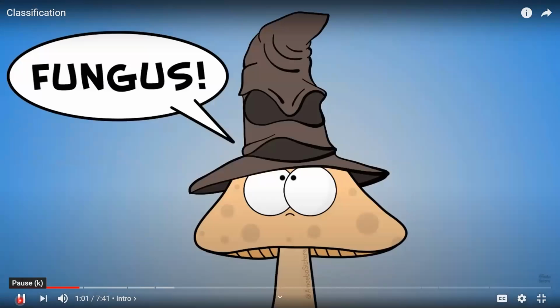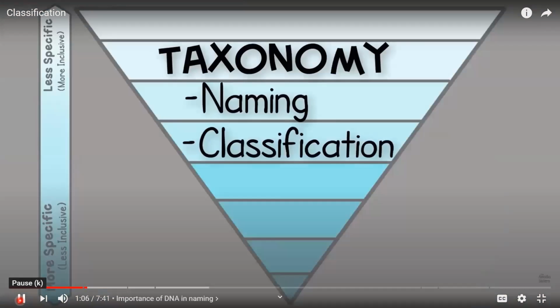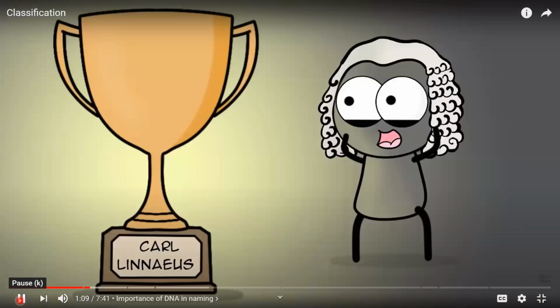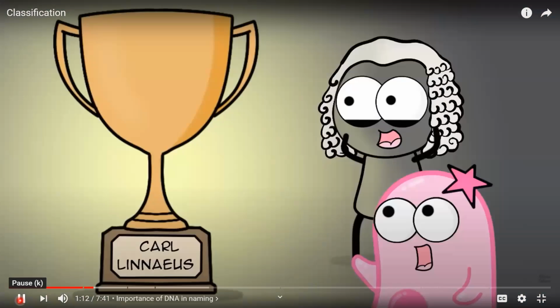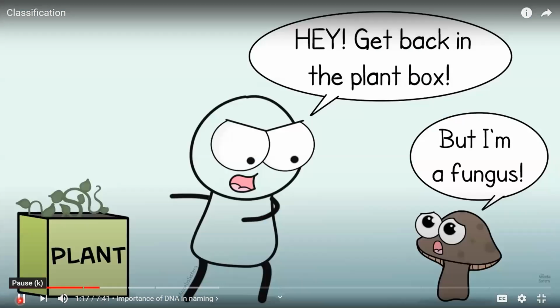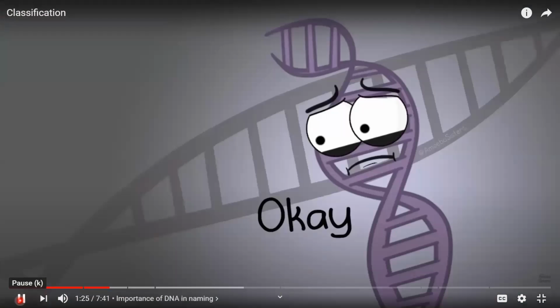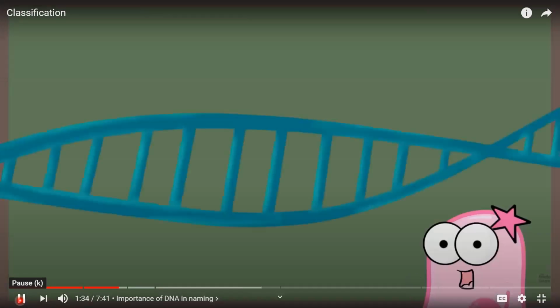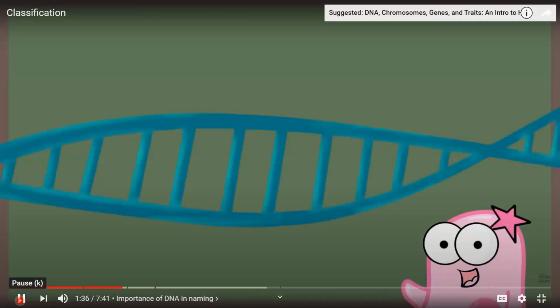Well, this lets us jump right into our topic, classification. Taxonomy includes the naming and classification of species, and much of the credit for starting a formal classification goes to Carl Linnaeus. But back in his time, the 18th century, there wasn't a separate category for other organisms like protists or bacteria. They didn't know about detailed cell structure differences. They didn't know about DNA, so they didn't know genetic relationships that now can determine how we categorize organisms. As we learn more about DNA and therefore relatedness, how we classify organisms can continue to change.